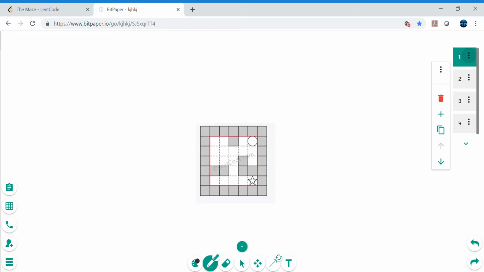So one case it can be, let's say it hits this left side wall, so it will go to the left side. Then what is next? Then let's say it hits this downside, so left, down. Then after down, let's say it again hits this left wall, so again left. Then let's say it again hits this down wall, right?